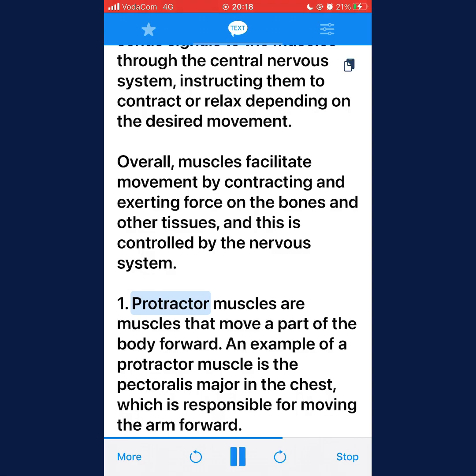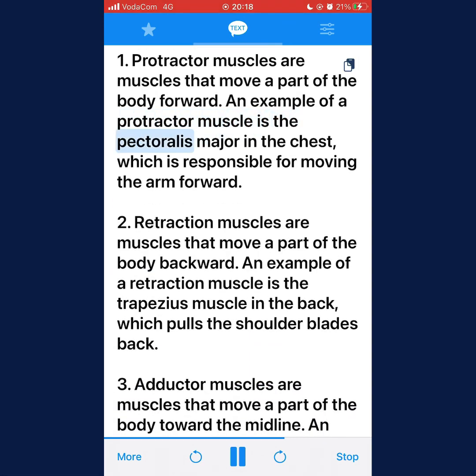1. Protractor muscles are muscles that move a part of the body forward. An example of a protractor muscle is the pectoralis major in the chest, which is responsible for moving the arm forward. 2. Retraction muscles are muscles that move a part of the body backward.